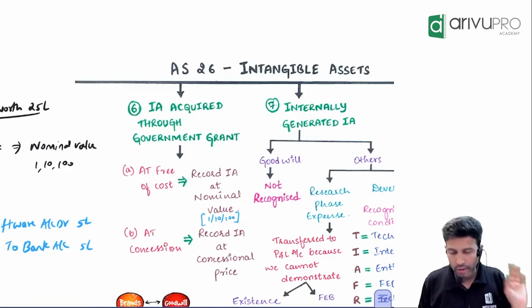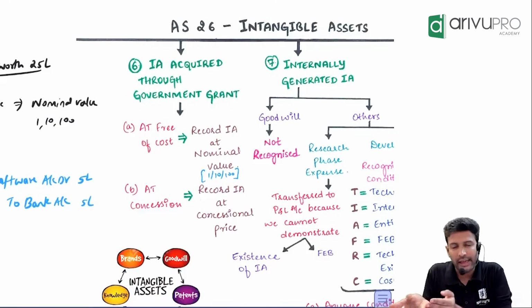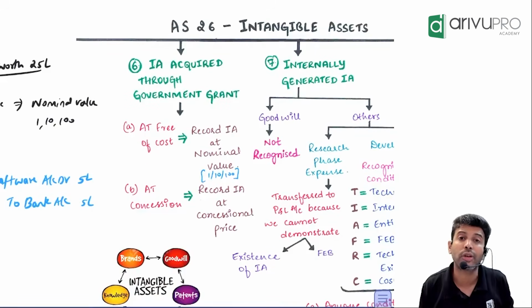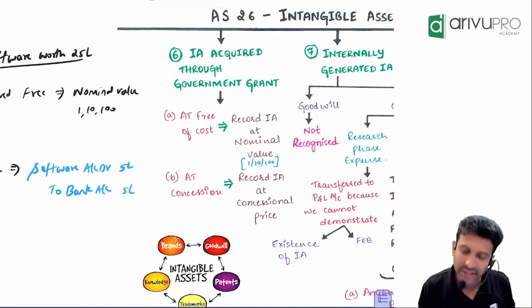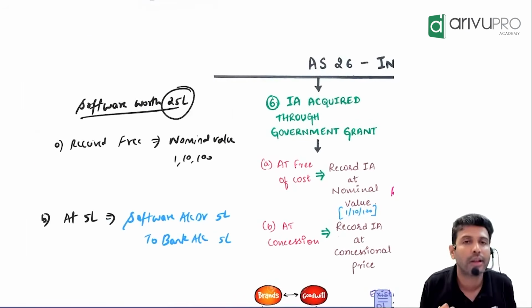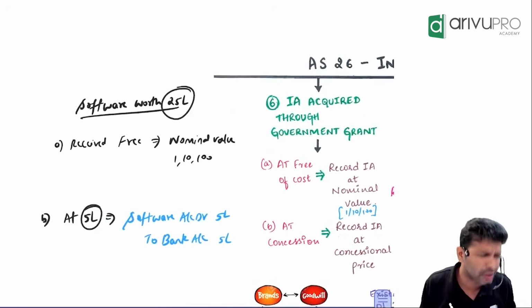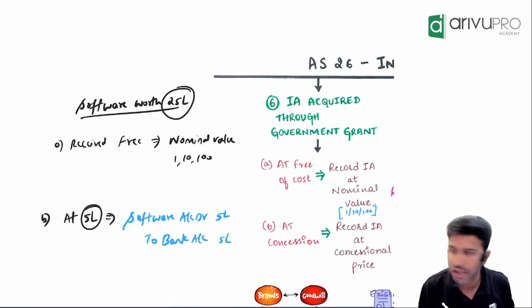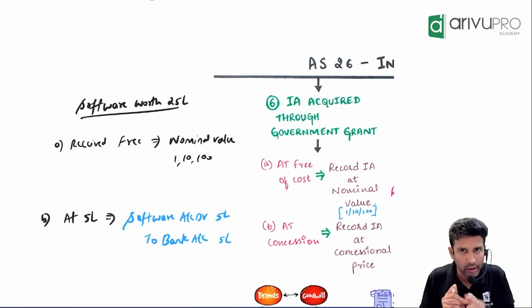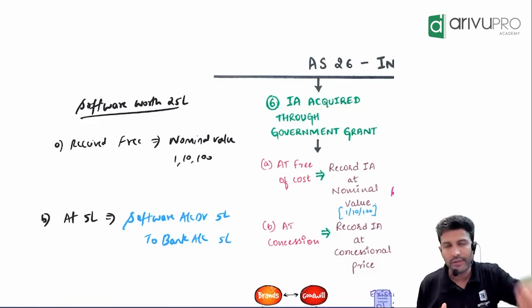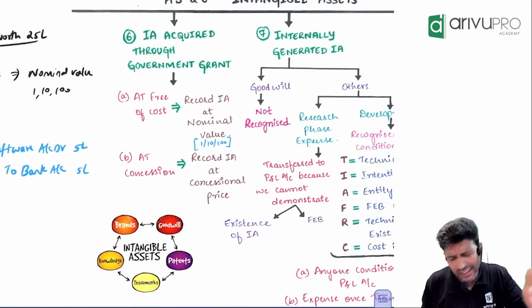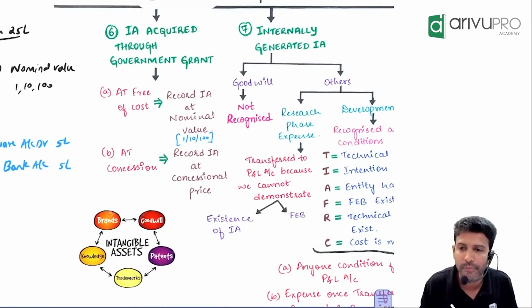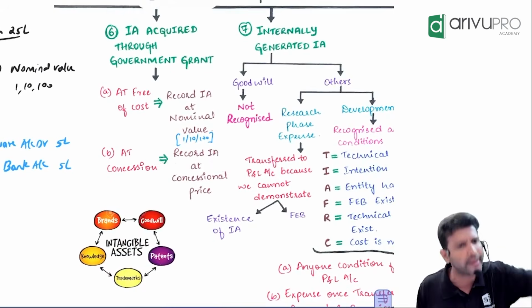Now, the second case, the more relevant case. Suppose you received that same software at a concessional value. The software's worth is 25 lakh, but the government told us, instead of 25 lakh, give us only 5 lakh. This is the concessional value. If you have received any intangible asset at concessional value, the standard says record that intangible asset at concessional value itself, meaning whatever price you paid, record it at that value.